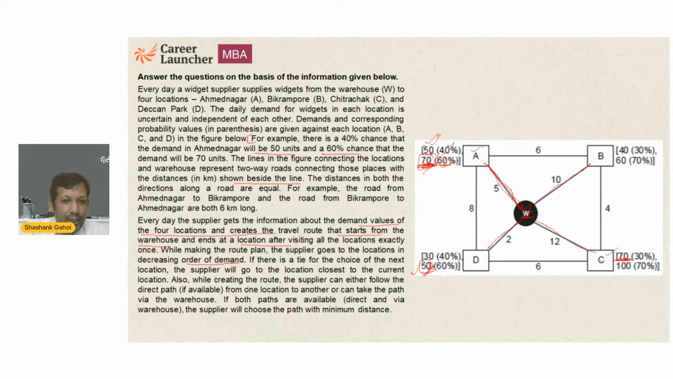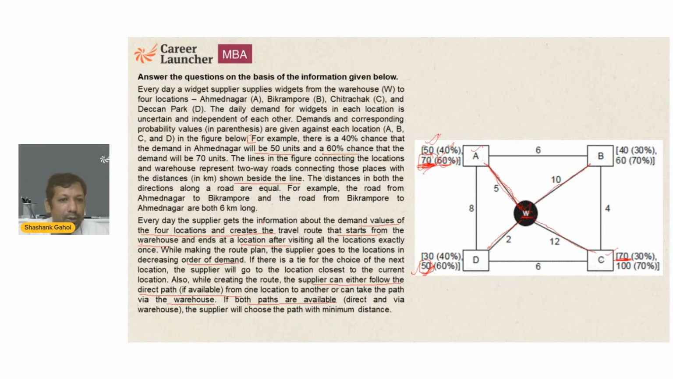Also, while creating the route, the supplier can either follow the direct path, if available, from one location to another, or can take the path via the warehouse. If both paths are available, direct or via warehouse, the supplier will choose the path with the minimum distance.